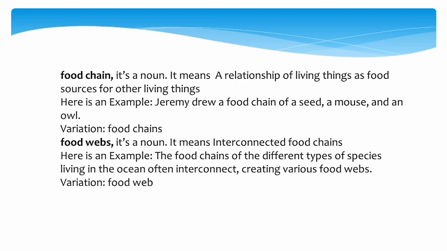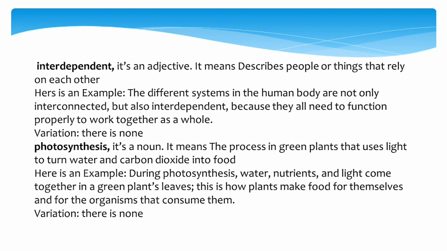Food web, it's a noun. It means interconnected food chains. Here is an example. The food chains of the different types of species living in the ocean often interconnect, creating various food webs. Variation is food web.